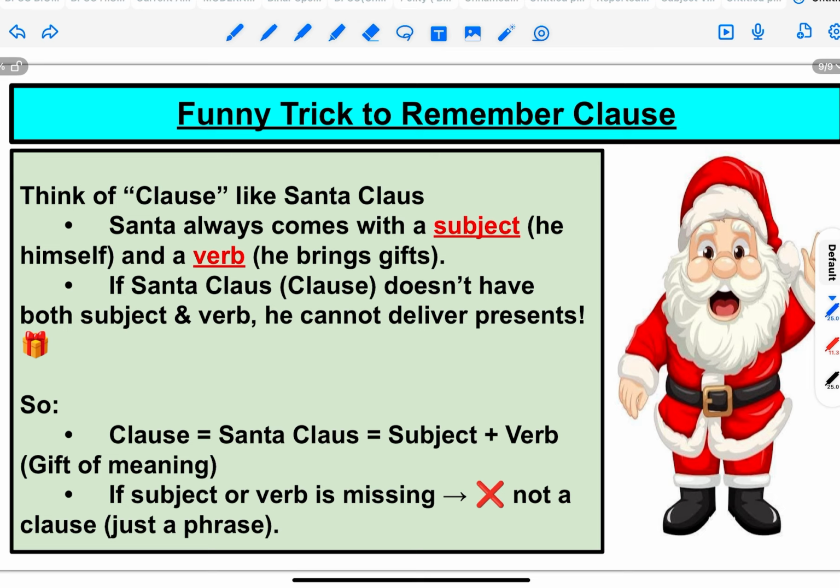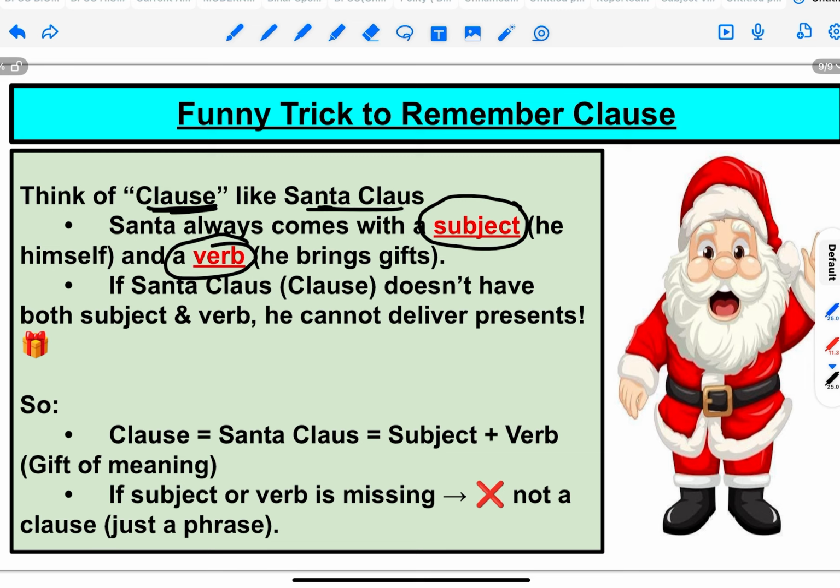So here is a funny trick for you to remember. Sometimes you get confused between clause, sentence, and phrase. So this trick will help you to recollect the concept. So think of Santa Claus. Whenever you read Claus, think of Santa Claus. So Claus is like Santa Claus, and we know Santa is the name of a person. So it is functioning like a subject. So a clause will have a subject, and we know Santa Claus always brings gifts. So a subject will always take a verb.